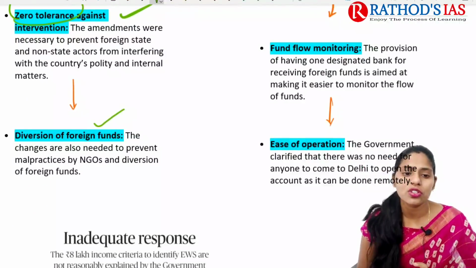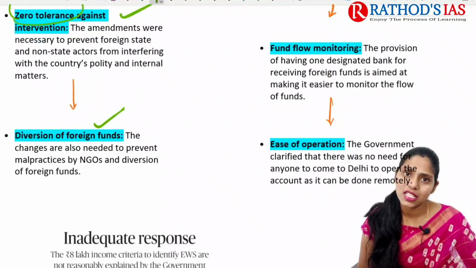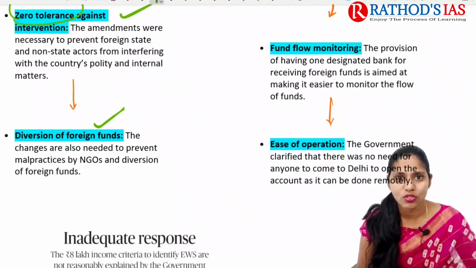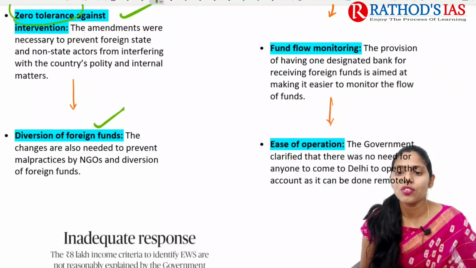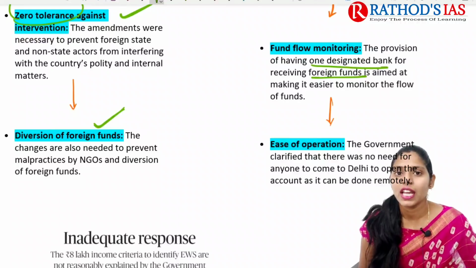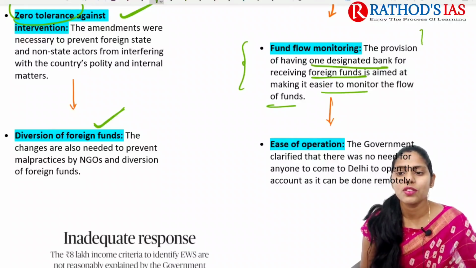And next one is diversion of foreign funds. The changes are also needed to prevent malpractices by these NGOs, focusing on diversion of these foreign funds. And next one is fund flow monitoring. The provision of one designated bank account for receiving foreign funds is aimed at making it easier to monitor the flow of funds. The government says: why only one bank account? Because it will help in monitoring the flow of funds.